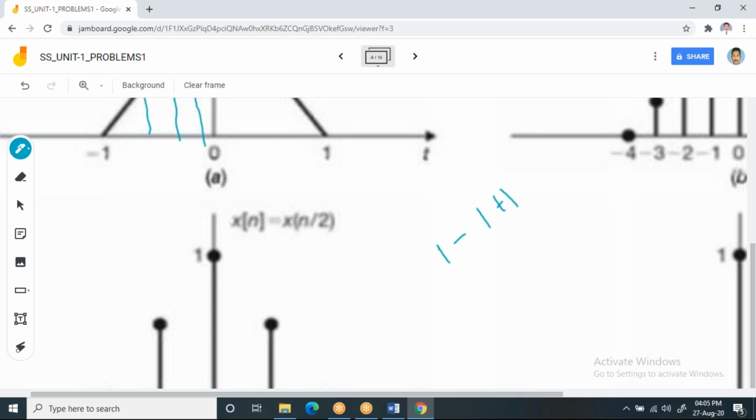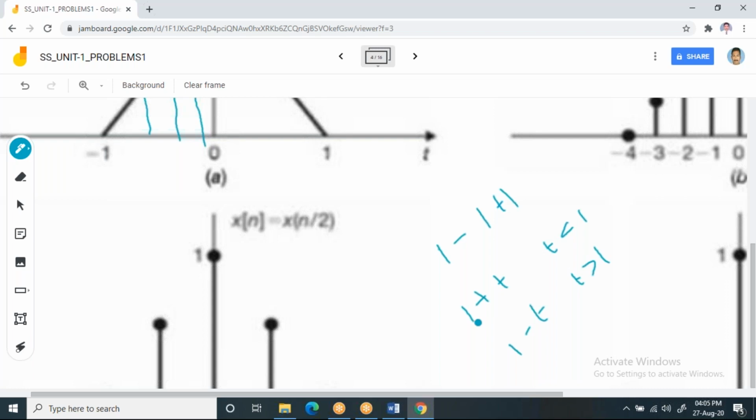This you can write as 1 plus t for t less than 1 and 1 minus t for t greater than 1. This should be the equation, right?